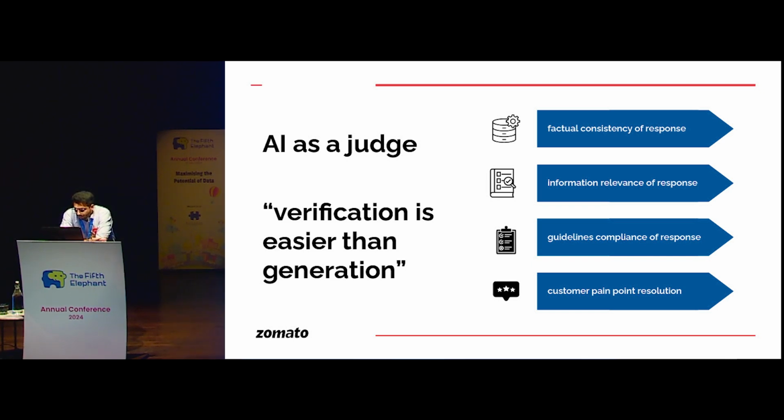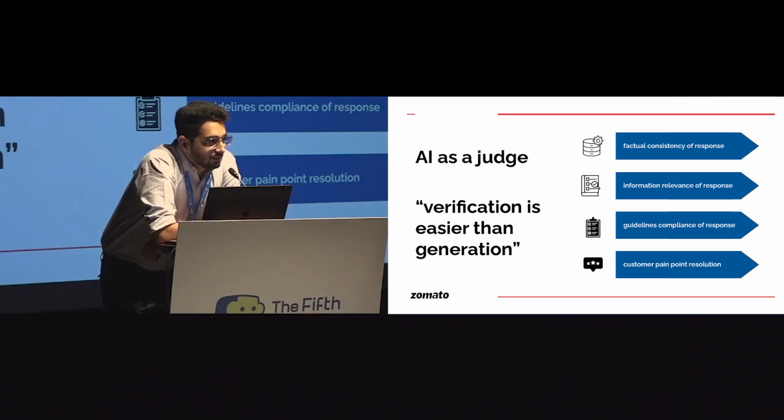I'll just give one or two examples here. First is factual consistency of the response. Obviously, if you are passing a 12-minute CTA in the order data, you want to check that your agent is not conveying 10 minutes, right? This is basically a metric that captures whether your response is getting hallucinated with respect to the data you've passed. Second is information relevance.